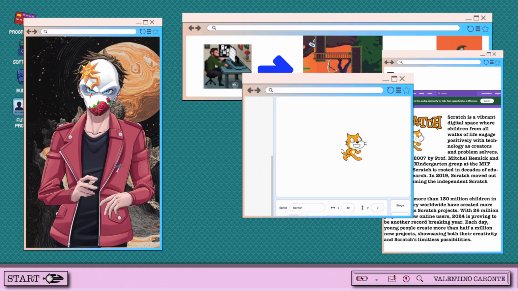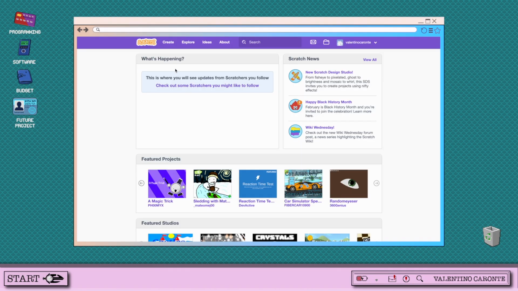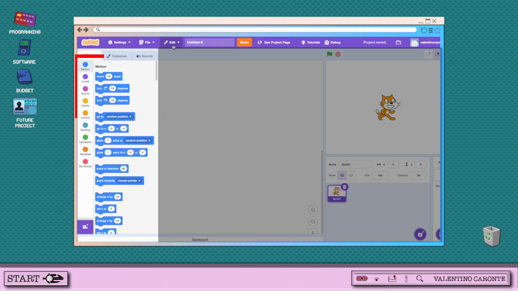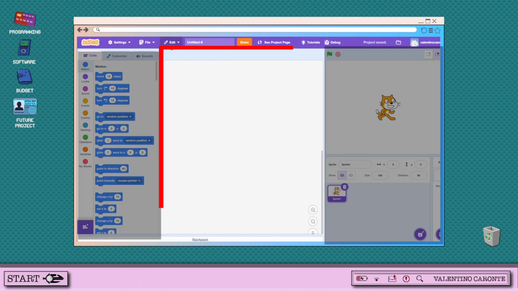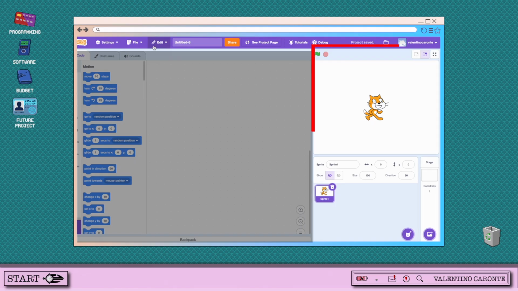After creating an account, it leads you to 3 buttons: Create, Explore, and Ideas. Of course, let's jump right away into the Create button to see what games I can create. The immediate thing we can see is, on the left side, there are different instructions. In the middle is where all your instructions are going to be. And on the right side, there's a cat inside of a box.